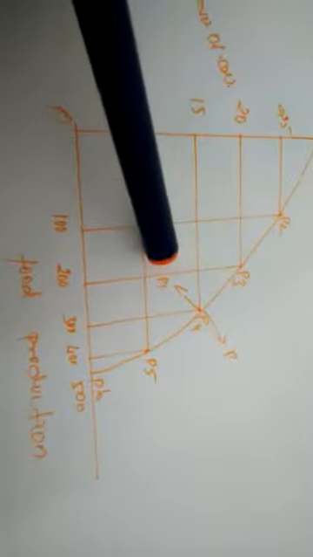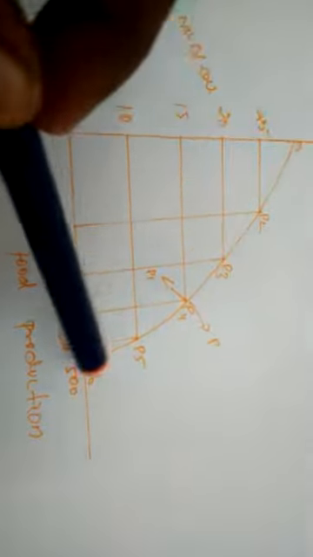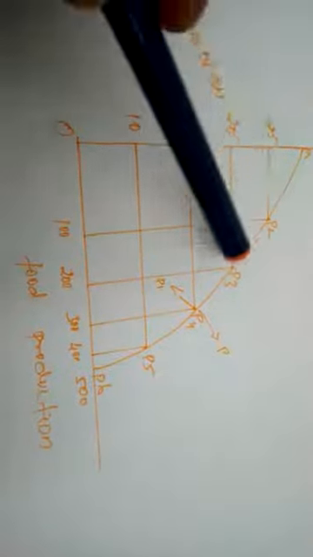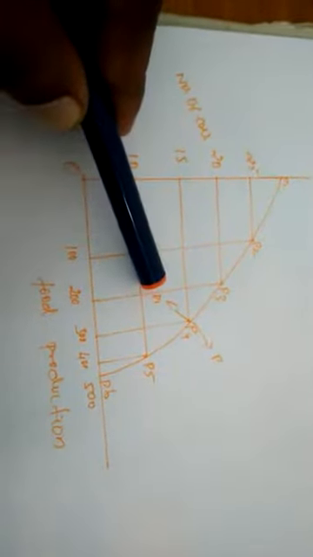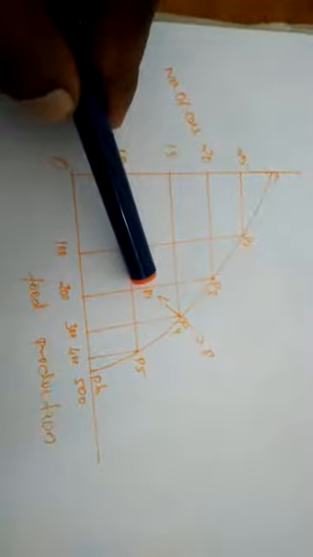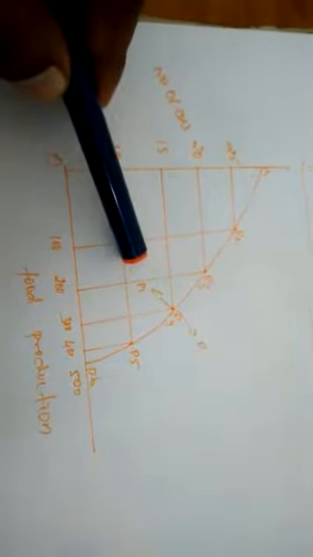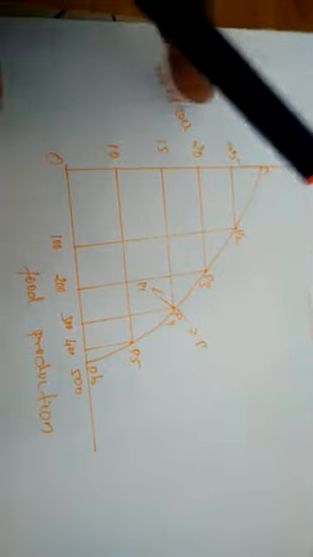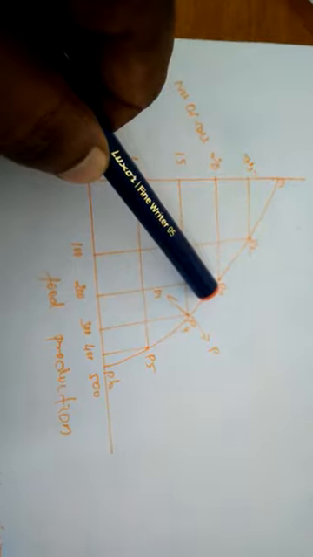Okay, in this area you must know one more thing. The area below this curve, below this locus point: if the nation produces any amount there, it is not sufficient to provide for all the people throughout the world.